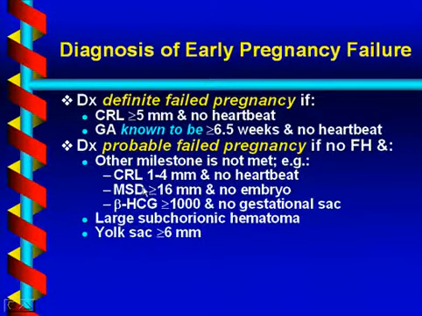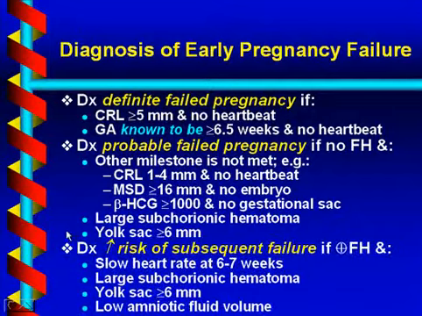If I see a mean sac diameter of at least 16 millimeters and no embryo, I consider that worrisome but not definitive. If the beta HCG is 1,000 or greater and there's no gestational sac, again, I'm worried, but it's not definitive for a failed pregnancy.